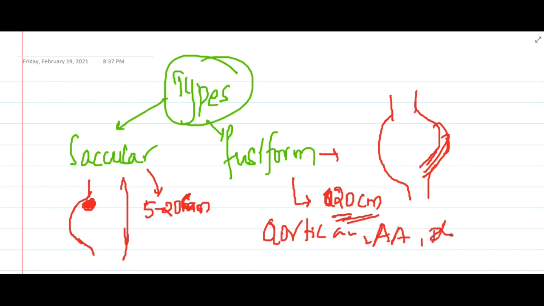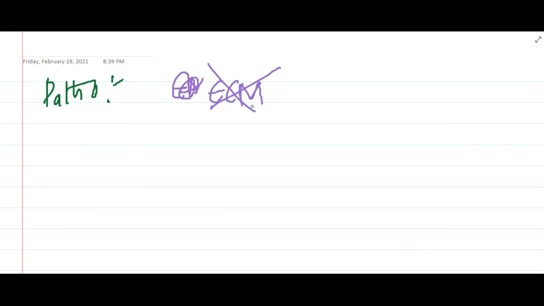Then if you see the pathogenesis of aneurysm, the main reason for development of these aneurysms is damage to extracellular matrix constituents. Whenever there is damage to extracellular matrix constituents, that might result in aneurysm.